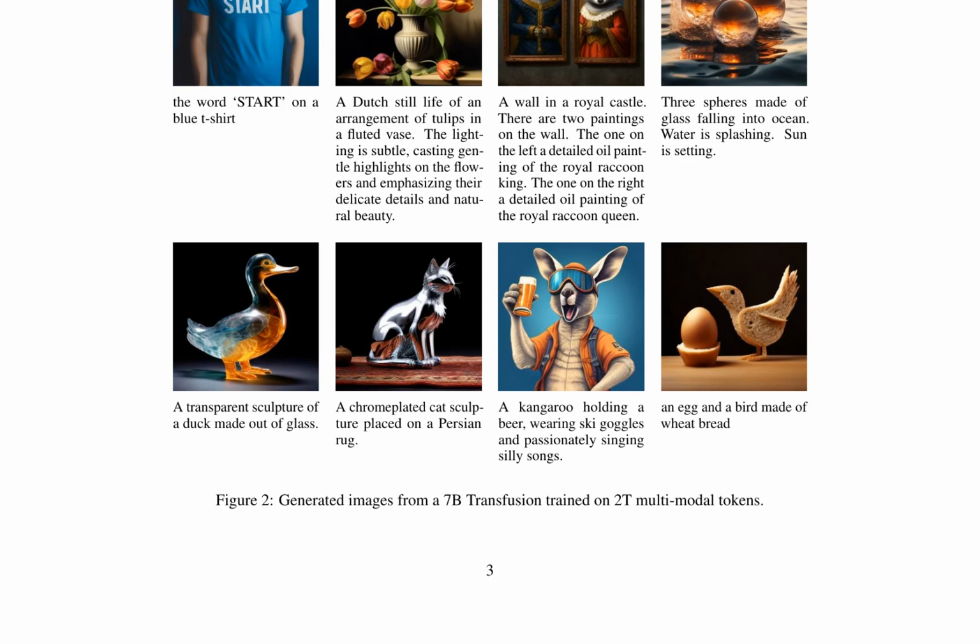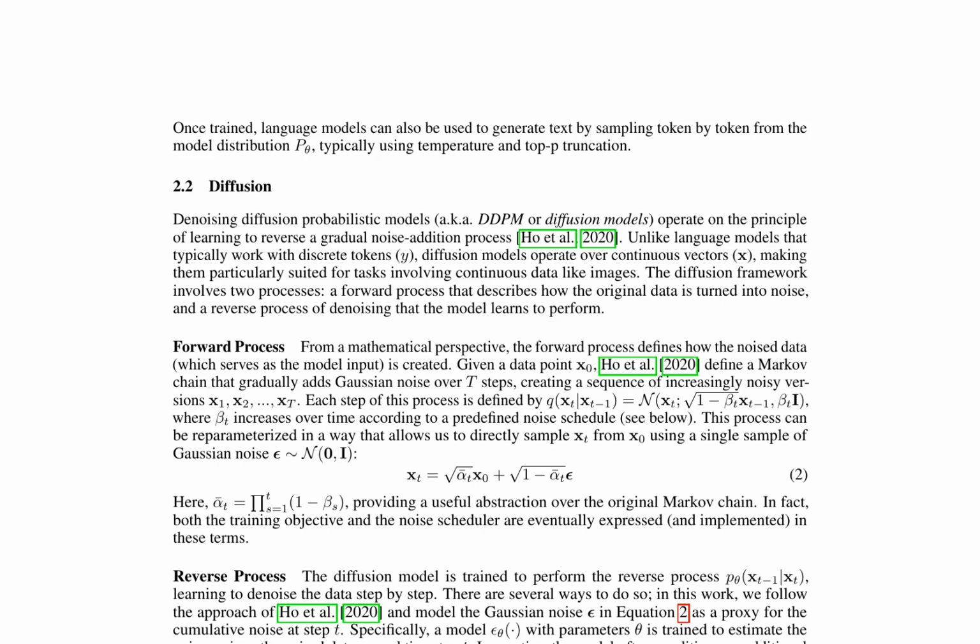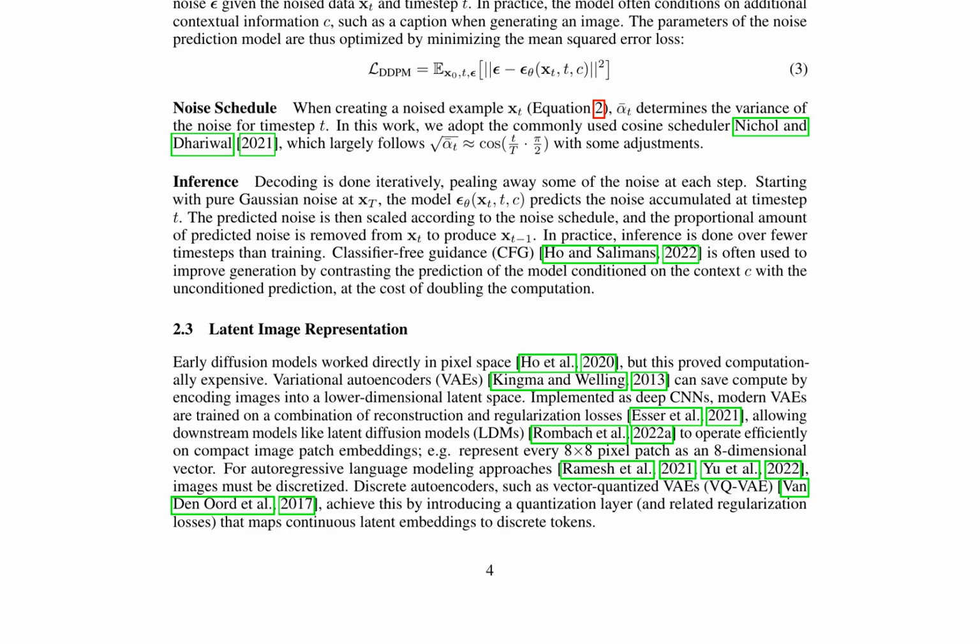The paper also presents the Transfusion model, which combines the capabilities of language models and diffusion models. It uses a pre-trained language model to generate text tokens that are then used as input to a diffusion model for image generation. This allows for high-quality image synthesis conditioned on textual descriptions. The model is trained using a combination of language modeling and denoising objectives, with the latter being the same as in standard diffusion models. The paper demonstrates the effectiveness of the Transfusion model in generating diverse, high-quality images based on textual prompts, outperforming existing text-to-image models.